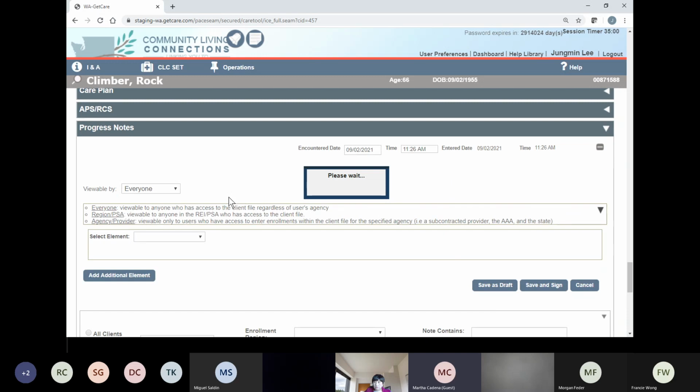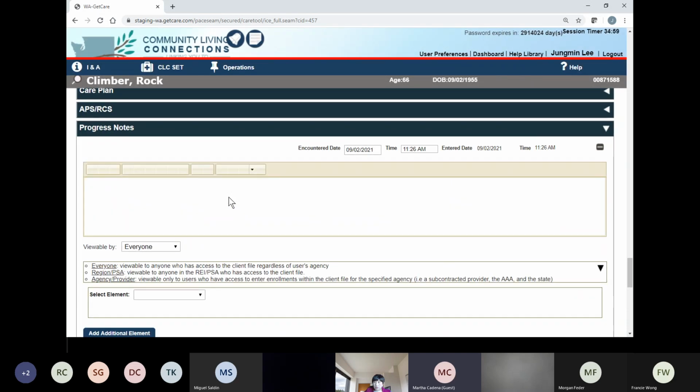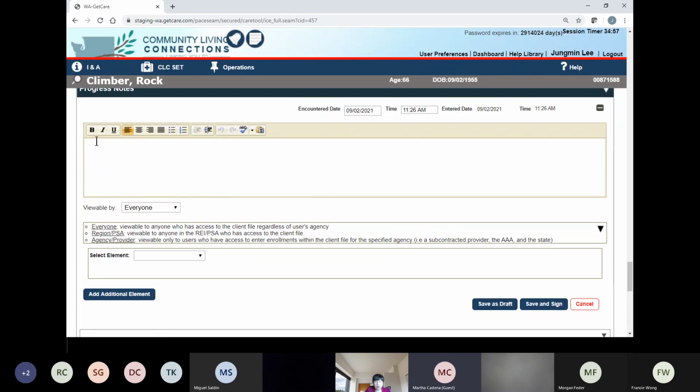Click here, and you will have the section. This is a free text section. Enter as much free text case notes as you want for your client. And this section is how to apply units.